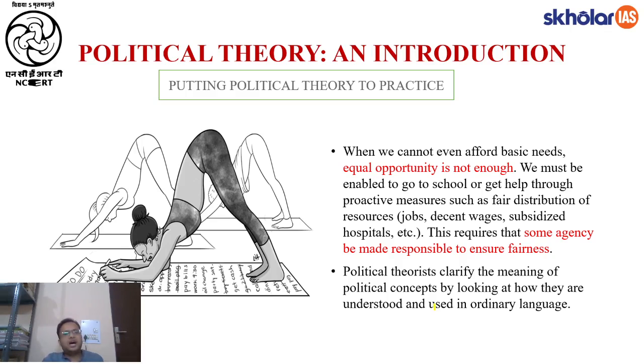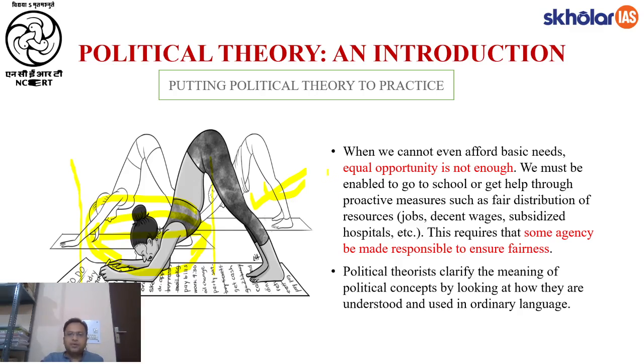Now, if they start from this point in the race, of course, the person who is at this line will have this much advantage as compared to this person who is at the rear end of this diagram. So we need to make sure that this added advantage is made up. The second person should not suffer because of this advantage that was there for the first person. And this is where the idea of affirmative action comes in. We will explain it in the coming slides.